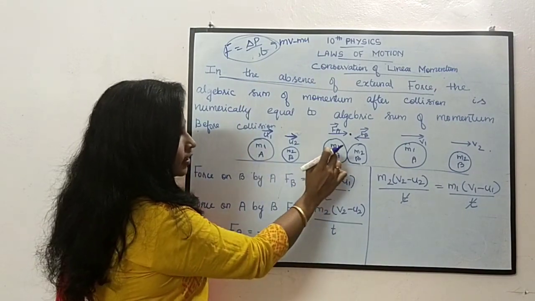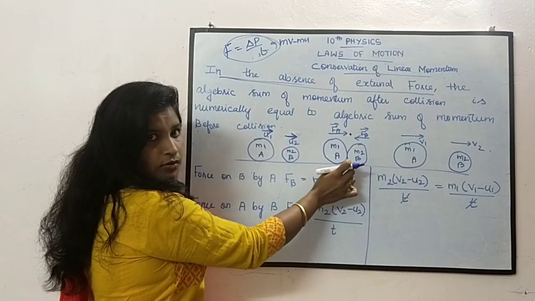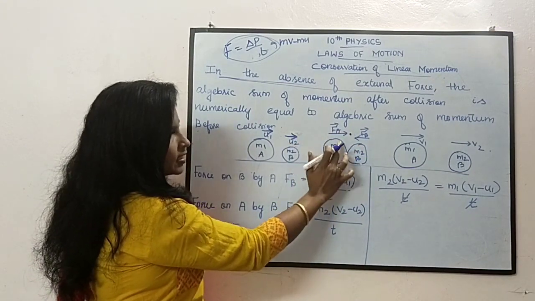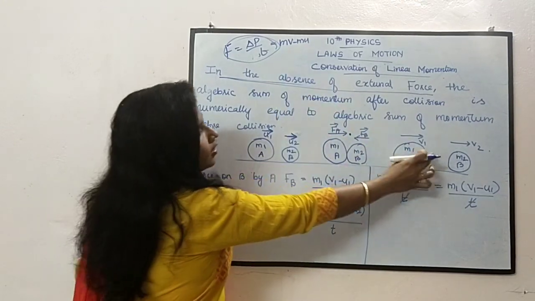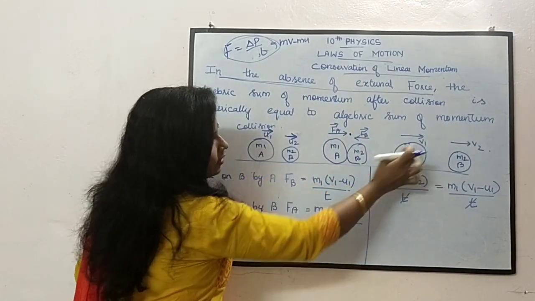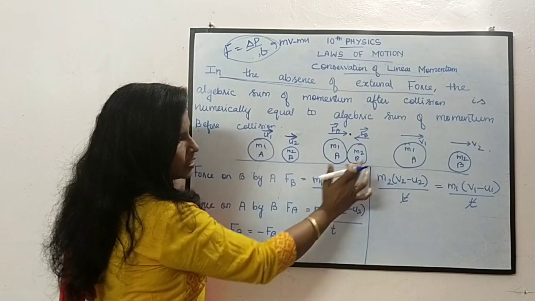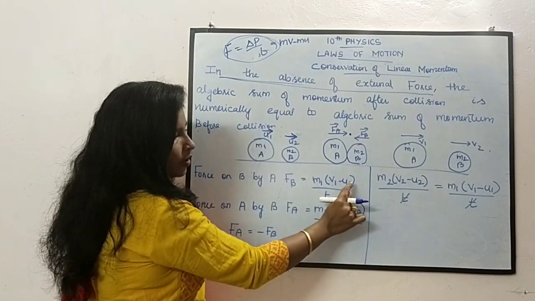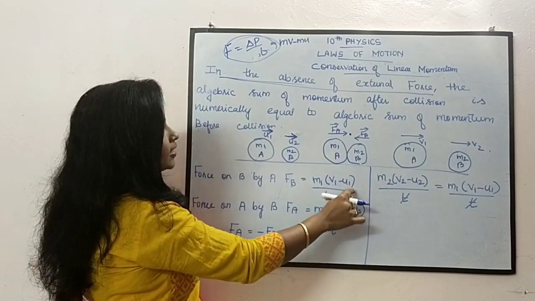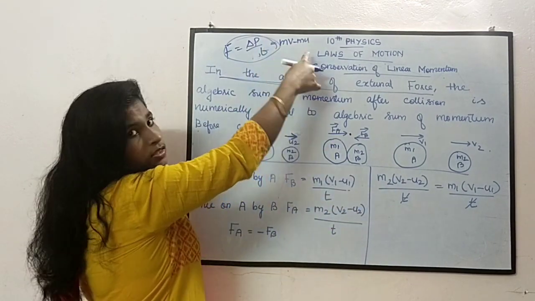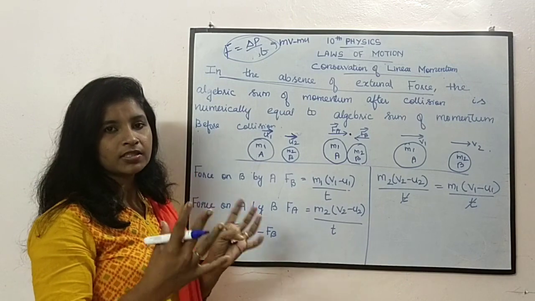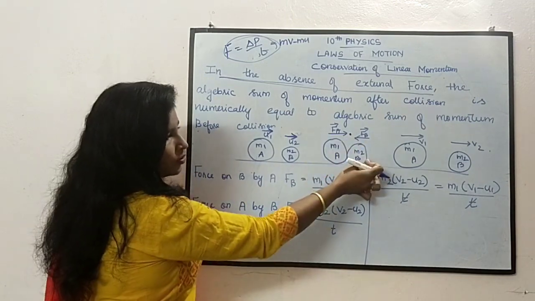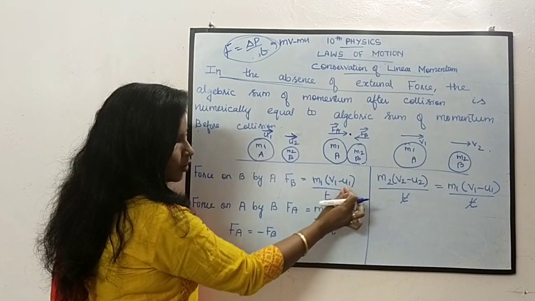Since we are taking the mass, mass 1 நால இதுல produce ஆன force இல்லையா? So m1, இது என்ன velocity? இதோட final velocity என்ன? v1. Mass m1 ஓட final velocity v1 minus initial velocity u1. புரியுதா? So m1 into v1 minus u1. Del P means change in momentum. Momentum தோட difference. Final க்கும் initial க்கும் உள்ள difference. So first body நால இதுல produce ஆகும். So m1 (v1 minus u1) by t.